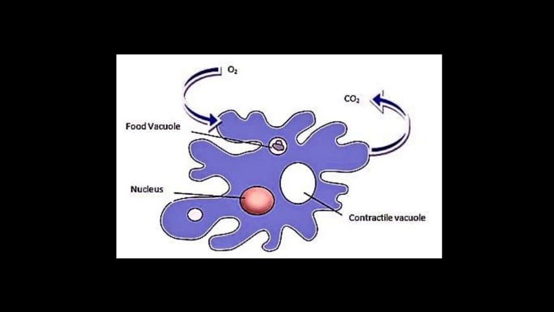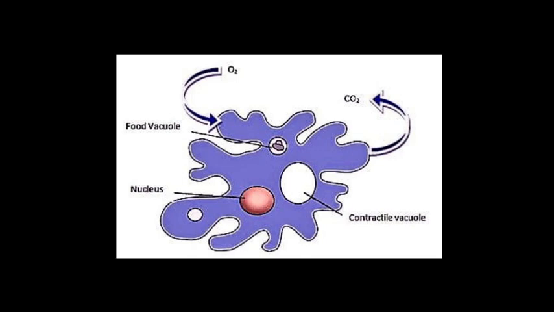As you know, amoeba is a single-celled animal, and the waste product carbon dioxide is removed by diffusion through the cell membrane. The nitrogenous waste of amoeba is ammonia, and excess water is removed by the contractile vacuole.